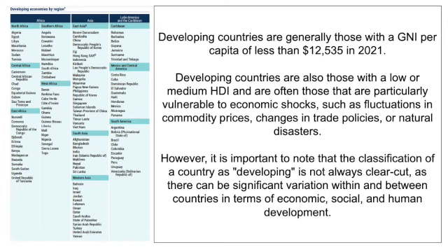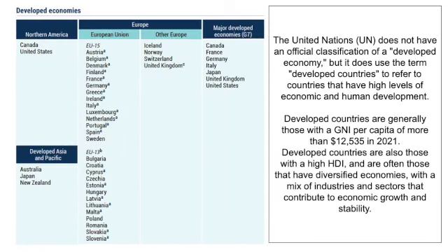The United Nations have also created a list of developing countries. And that involves a lot of countries in, for example, Africa. We've got it in Asia, we've got Latin America. And the big difference between the two is that we can see that the GNI per capita is less than 12,535 for developing countries, and that was in 2021. Whilst if we look at developed countries, it's greater.